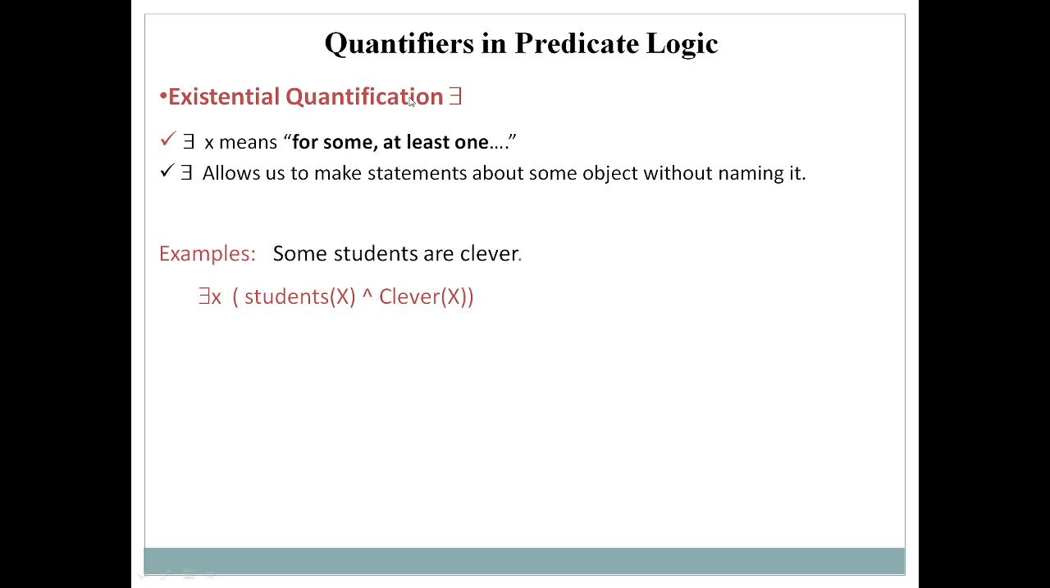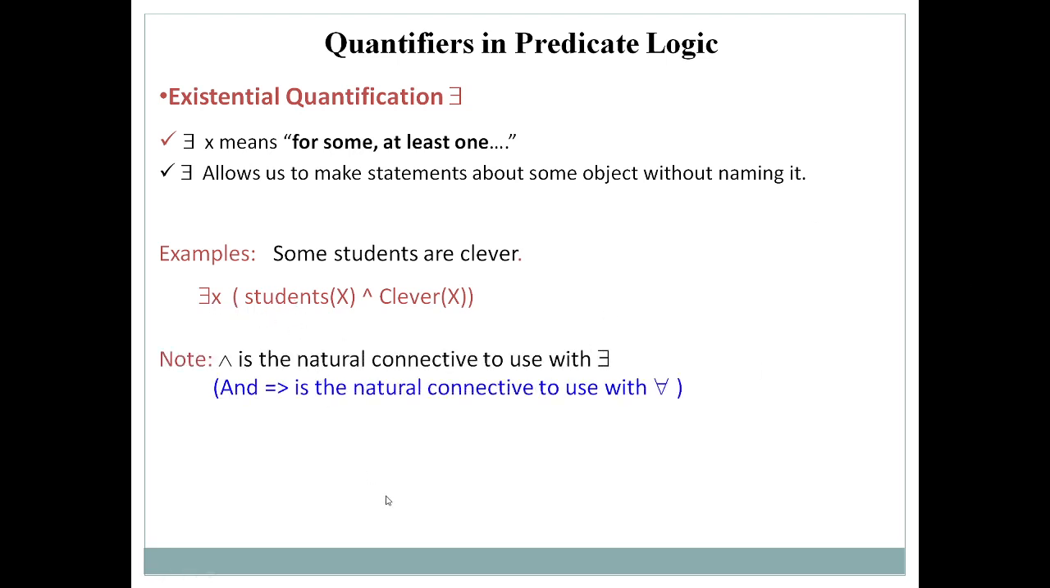You know that the existential quantifier is represented by inverted E. So how to read this? For some x, such that x is a student and x is clever. This is how we have written the predicate logic for the given problem statement. For some x, x is a student and x is clever. Here student is represented by variable x, because we are talking about students. We are saying that students are clever.